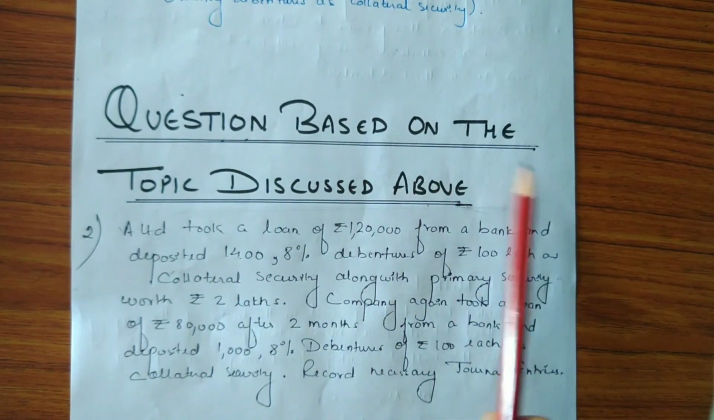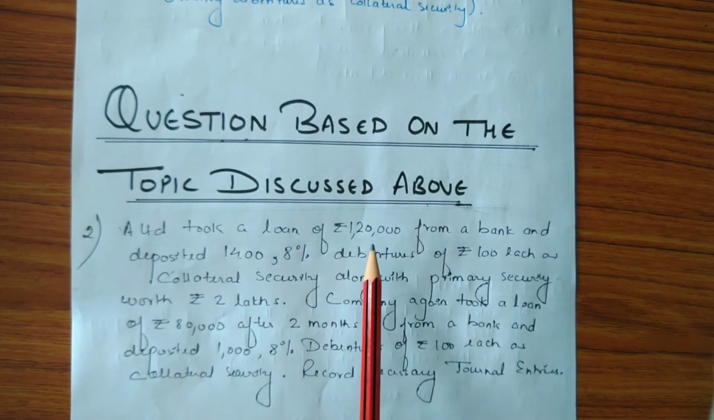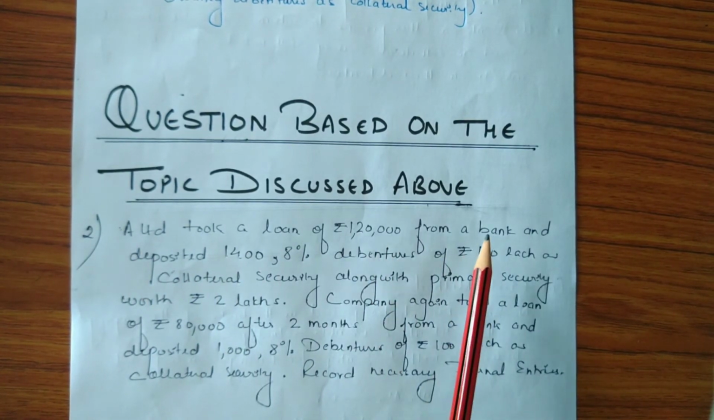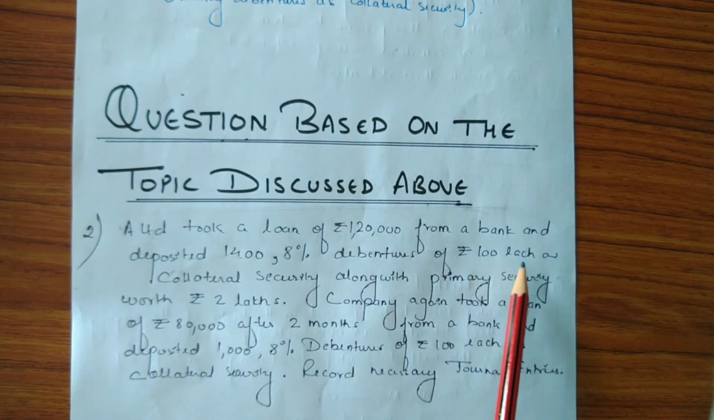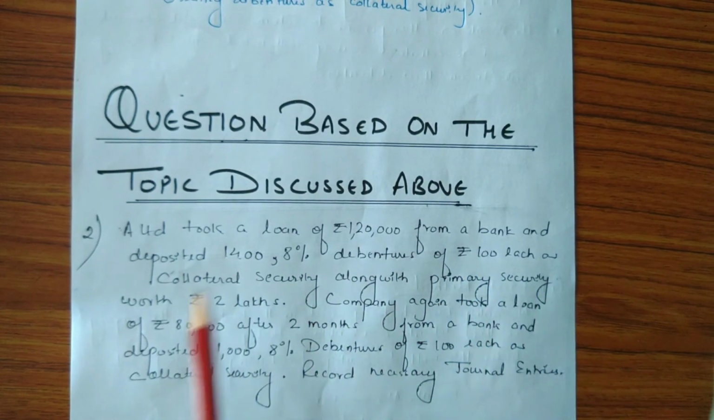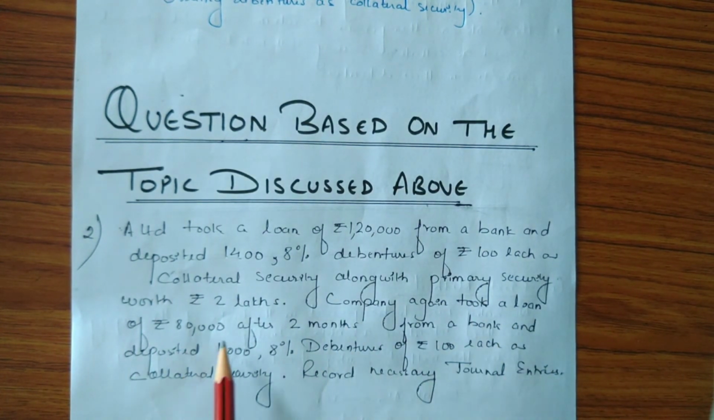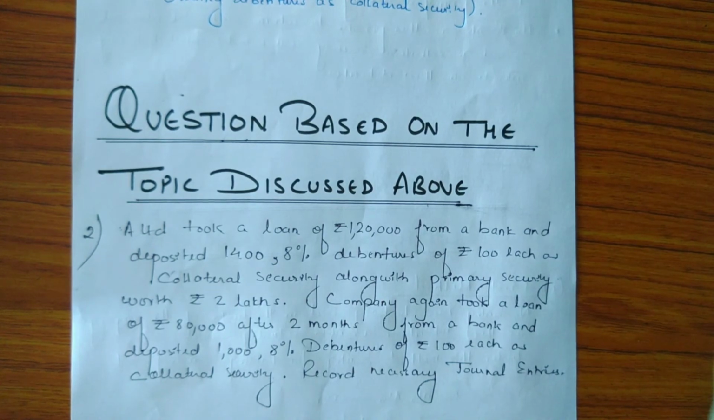Now here is the question based on the topic discussed above, and the question is, A Limited took a loan of rupees 1 lakh 20,000 from a bank and deposited 1400 8% debentures of rupees 100 each as collateral security along with primary security worth rupees 2 lakhs. Company again took a loan of rupees 80,000 after 2 months from a bank and deposited 1,000 8% debentures of rupees 100 each as collateral security. Record the necessary journal entries.